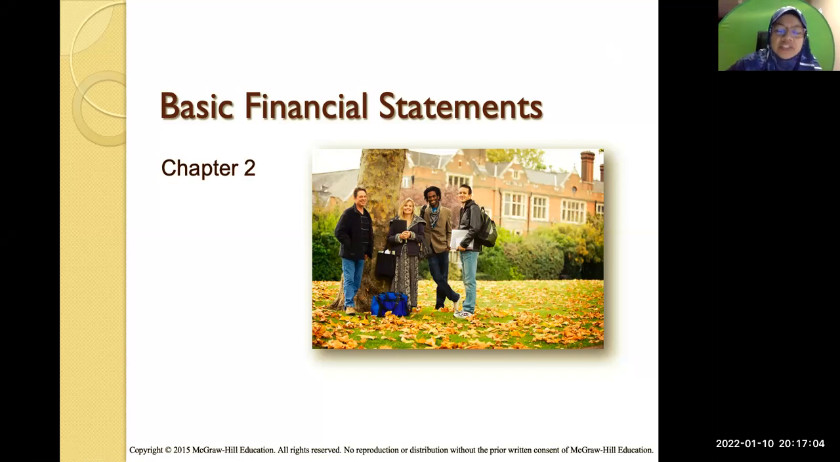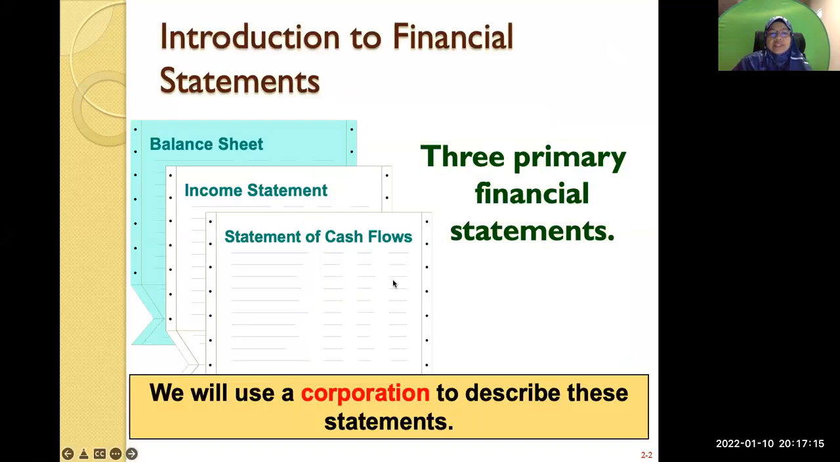All right, so this is chapter 2. We are going to look at your financial statements, the basics. As mentioned earlier, there are 3 types of financial statement. The first one is the balance sheet. Take note that the balance sheet is also known as the statement of financial position.